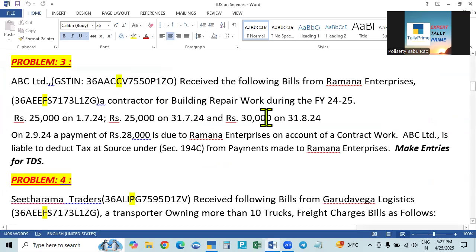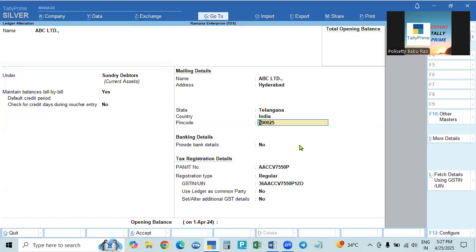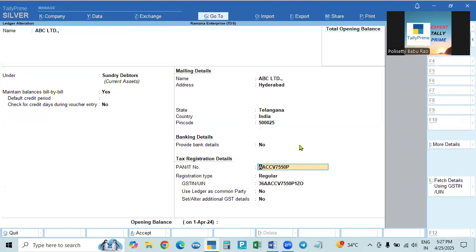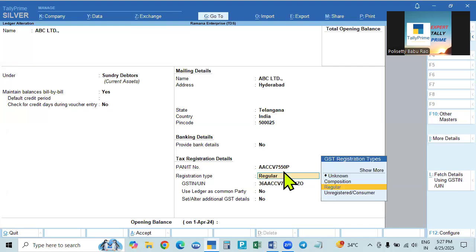Telangana only. So I take it as Hyderabad. This also is Telangana, I took it as Hyderabad. Okay, and Telangana I am taking, and then everything is given. In the case of the deductor, we are not deducting, that is why whatever is deducted, we will enter. This is not required to be shown, but it is good to show.